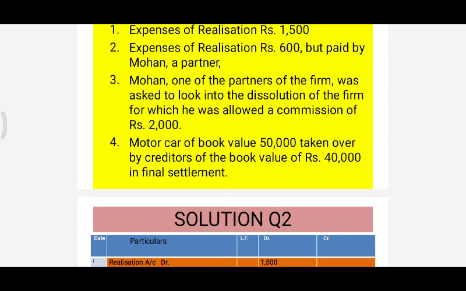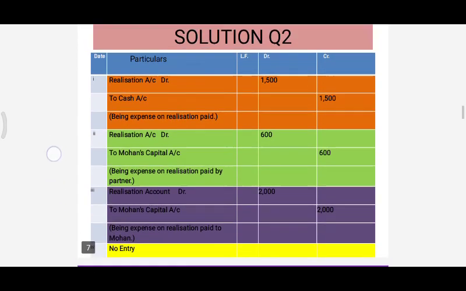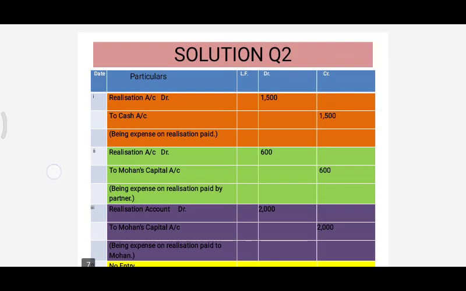We will pass the entry: realization account debit to Mohan's capital account, being commission paid to Mohan, a partner. It is not an expense paid by the partner, it is commission paid to Mohan.